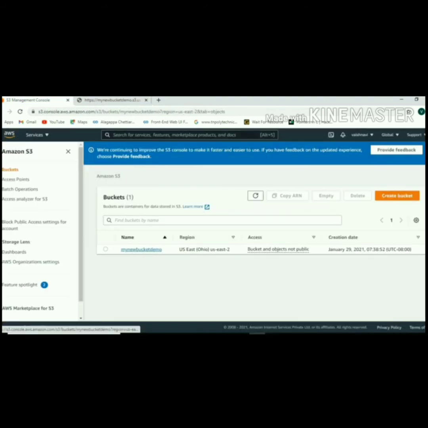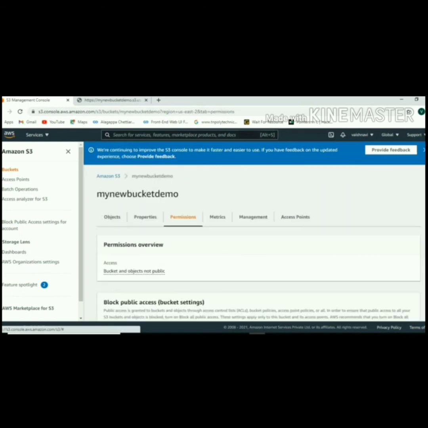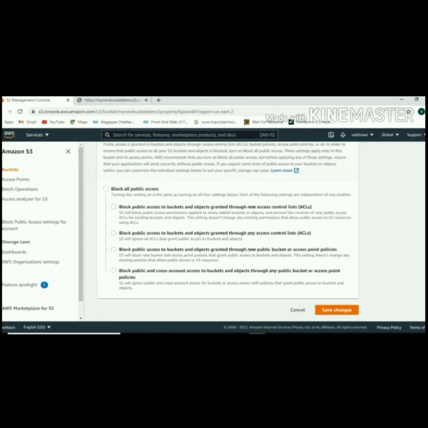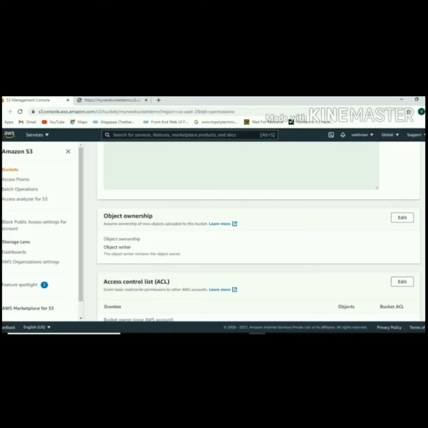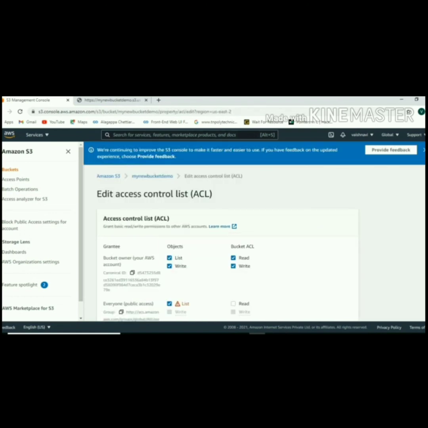We want to make it public, so go to your bucket and select permissions, edit block public access and save changes. Type confirm. Then we want to modify the access control list. I give the read permission to everyone.